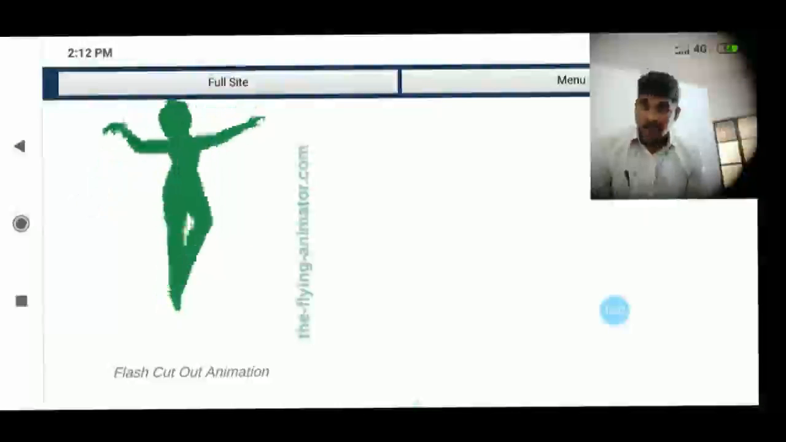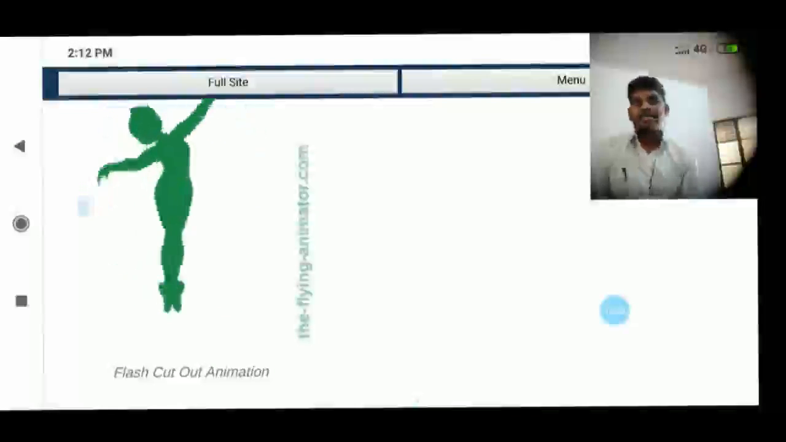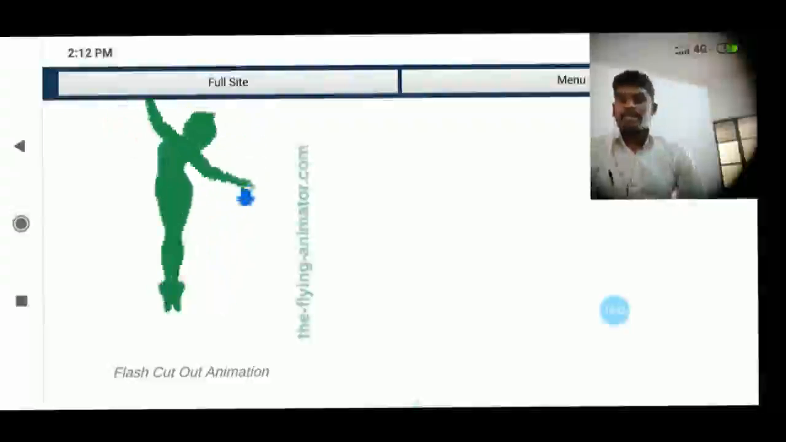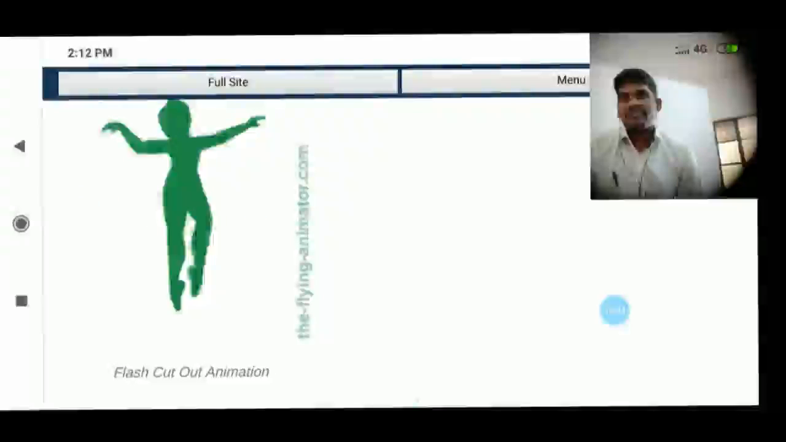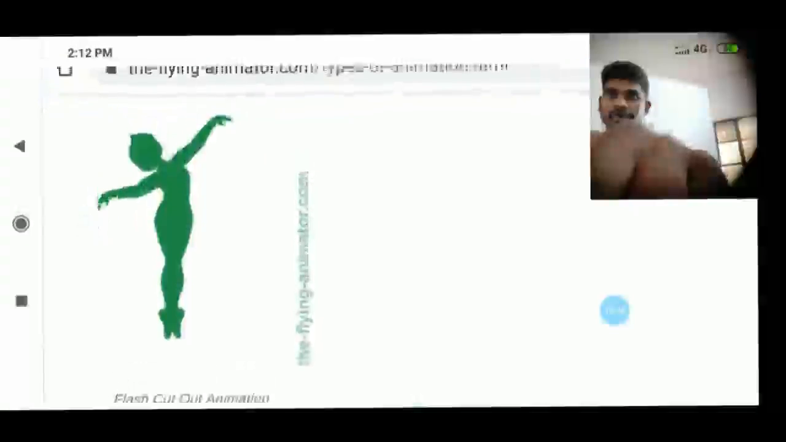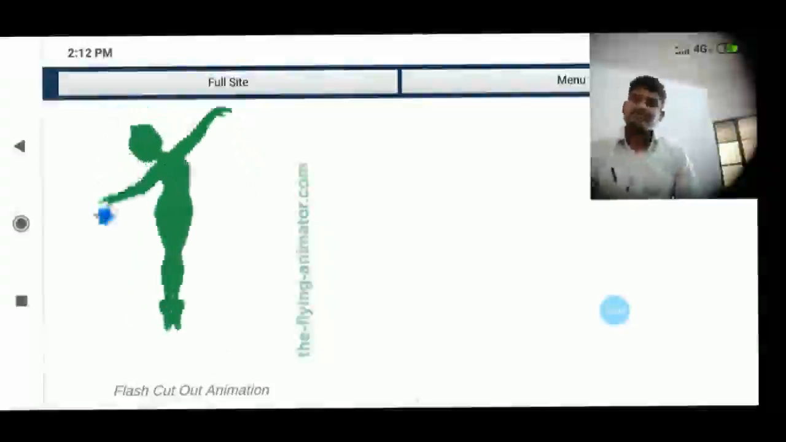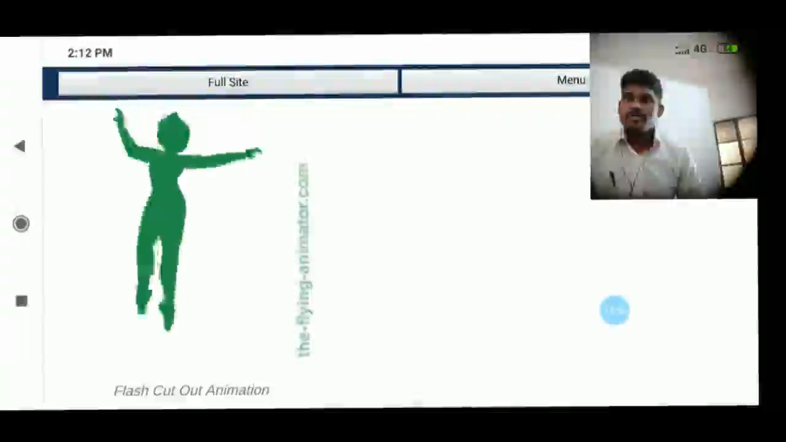Now, based on those steps, and applying the 2D animation concept as well as the Flash cutout animation, we are able to see this. This one is the example for Flash cutout animation. Look at the figure, how it's working, how it's moving. It's moving based on the animation. So the image is there, and the image is moving.